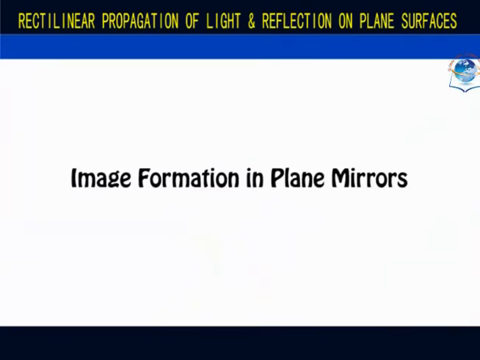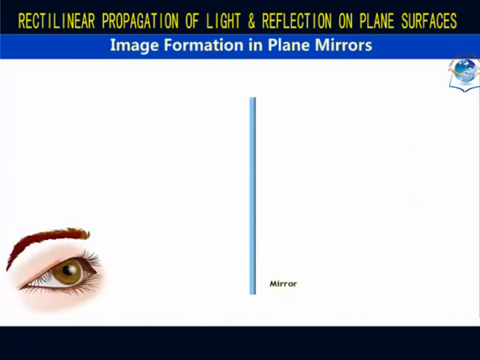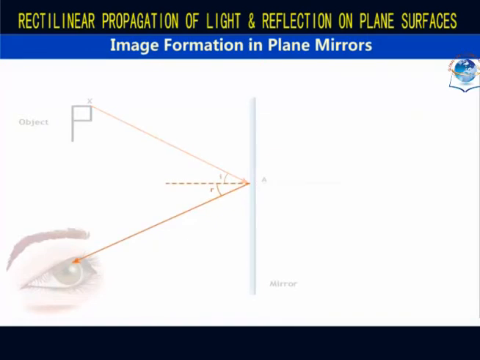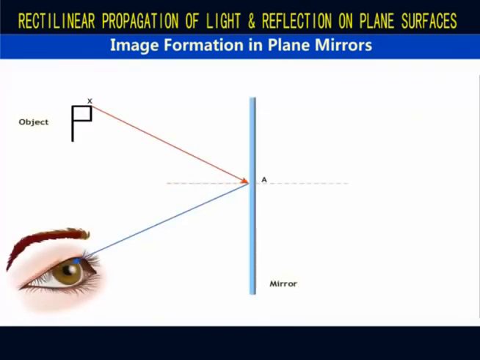Next, image formation in plane mirrors. Now, consider an object of the letter P. From a point X on the object, consider a ray of light incident on the mirror at point A. According to the laws of reflection, the angle of incidence is always equal to the angle of reflection.